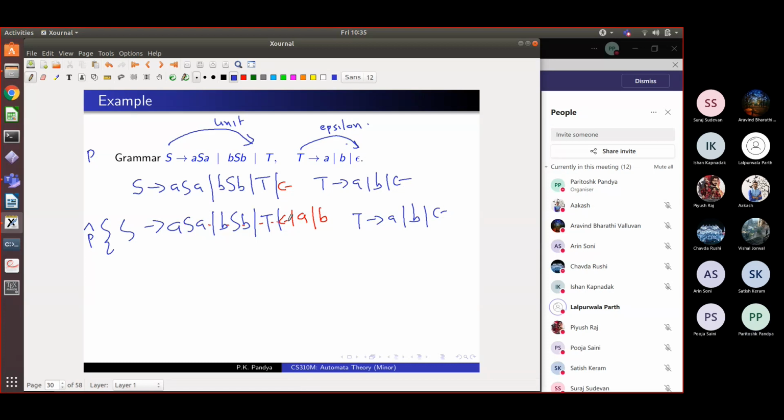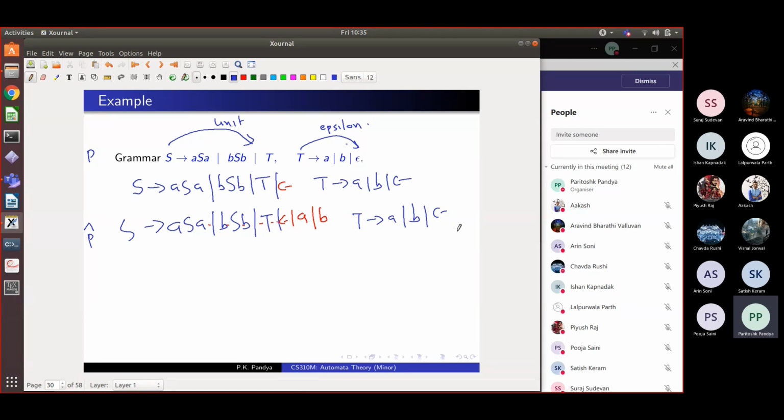Hello, sir. Yes. So now in the final P hat grammar, there is no use of T, right? There is going to be no use of T. Yes, that happens in this example. So you will get some useless symbols and useless productions in P hat. That's a very good observation. I agree. But this is the grammar we get by this procedure.